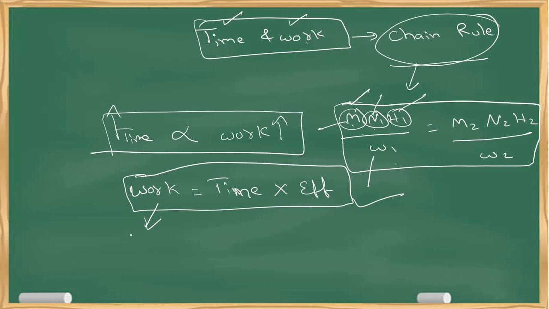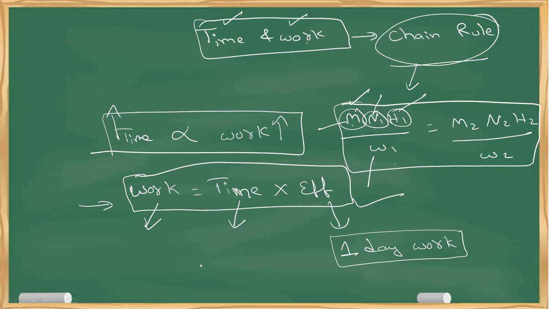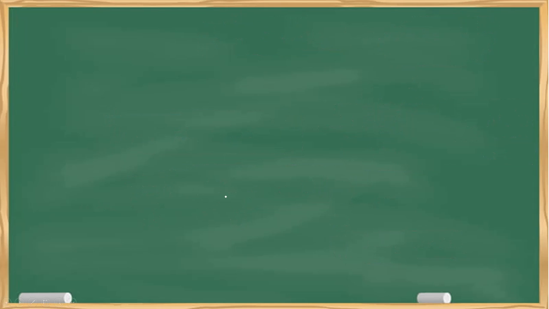Work is the work to be done. Time is how much time it takes. It can be number of days or number of hours or minutes or anything. And efficiency is the capacity of each person, in this case one day's work. So one day's work is termed efficiency. Okay, so how much of the assigned work can the person do in one day? That is called efficiency. We'll see in upcoming examples and slides what exactly the relationship is, and how it is justified from the given question. Okay, so let us start.